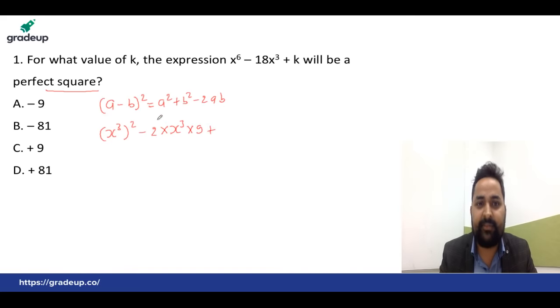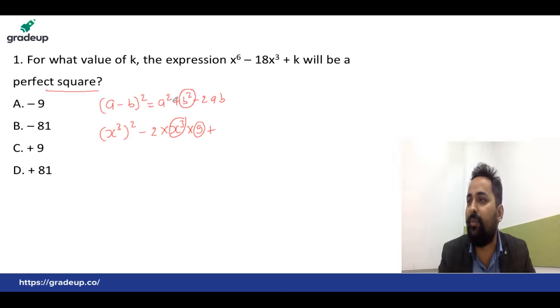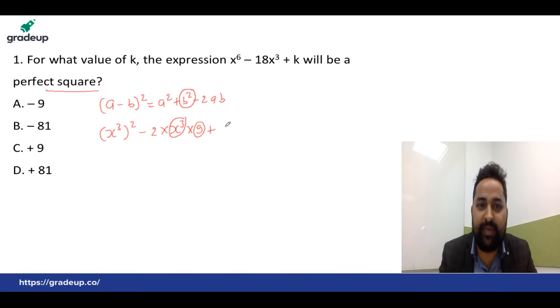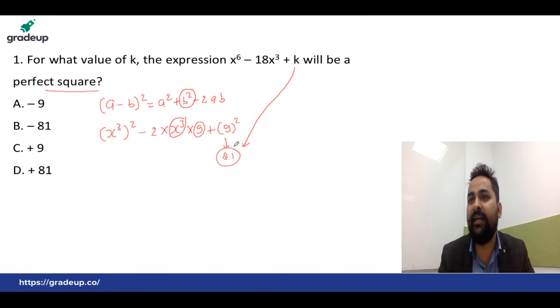That is a square minus 2ab, this is a and this is b. The formula says there should be b square for the whole perfect square. Here this is a square minus 2ab plus b square, that means b is 9, then we write 9 square, 9 square equals 81, so the value of k must be equal to 81. Everyone clear? The answer is 81.